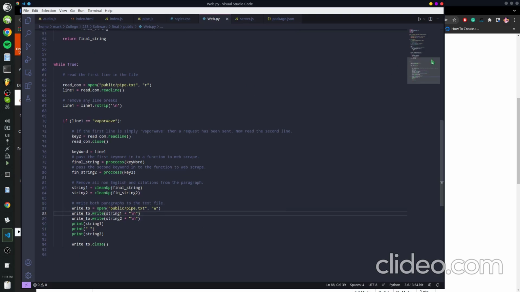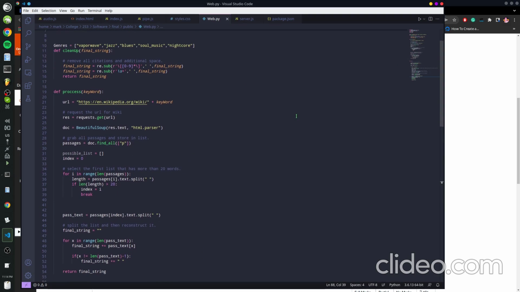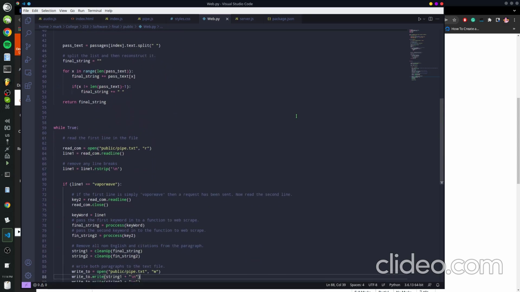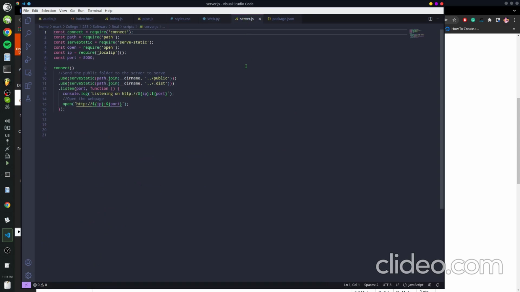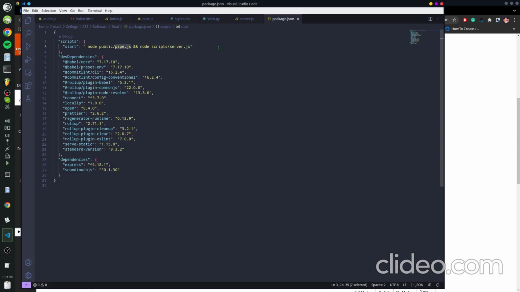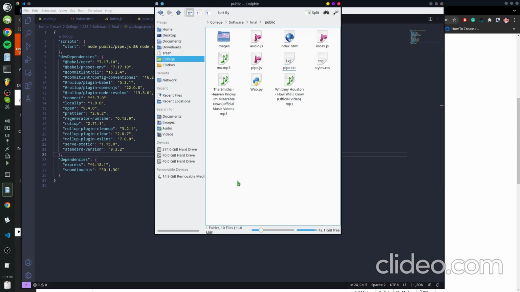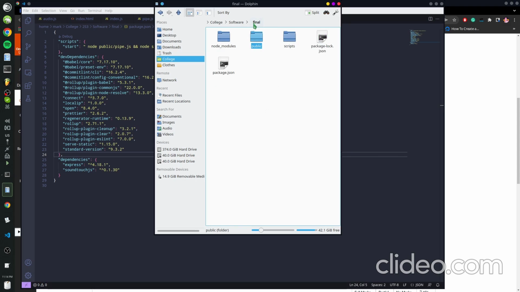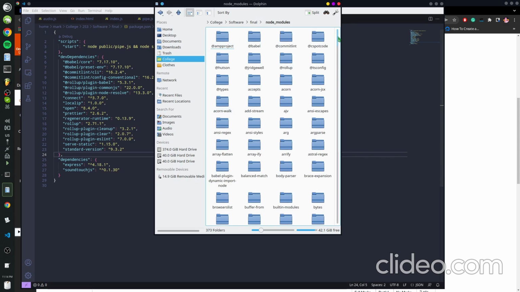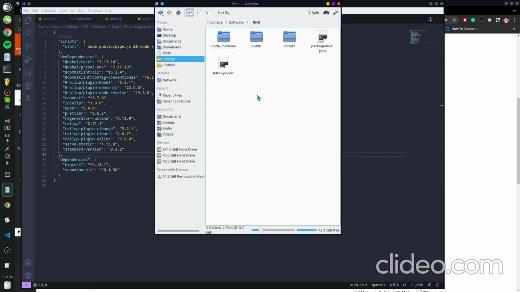This is the microservice. I don't know if I'm supposed to display this because I didn't write it, but here it is anyway. Here's the actual server itself, which displays the web page and has the port and everything. And lastly, here's the package.json, which has the starting commands for the server and writing to the text file and all the dependencies. And I'm pretty sure that's all the files. You can just drag and drop MP3s here to use it. This is just automatically installed by Node when you get dependencies, so I didn't do any of that. And then, yeah, those are all the files. So that's my final project.